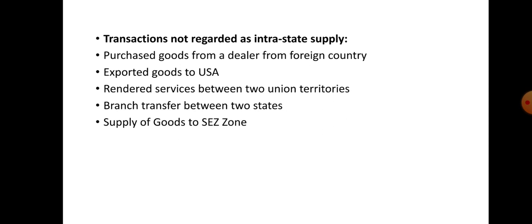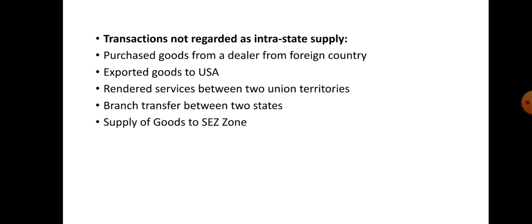Second is exported goods to USA. Here the goods are exported from our country to USA. The location of the supplier is in one country and the recipient's place is in another country. It is not in the same state or the same union territory, so that transaction also cannot be treated as an intrastate supply. Next, rendering services between two union territories.